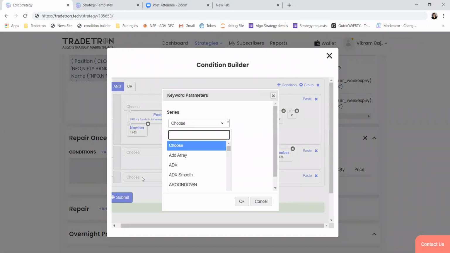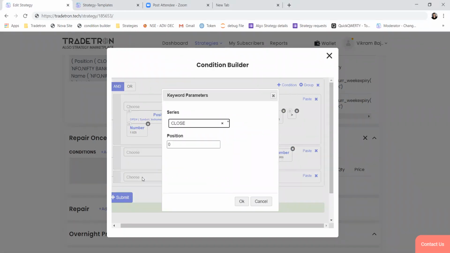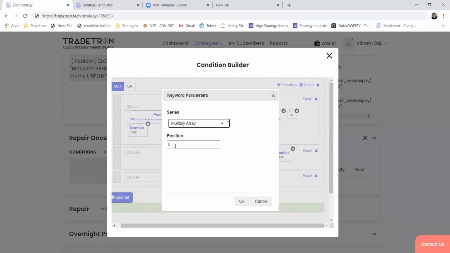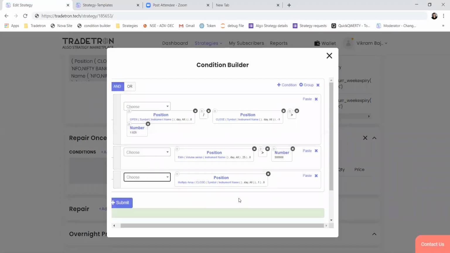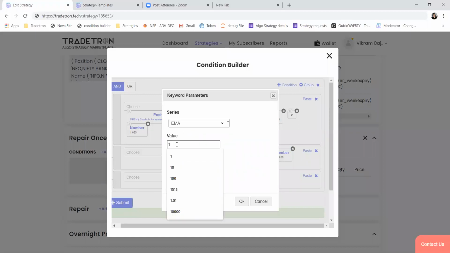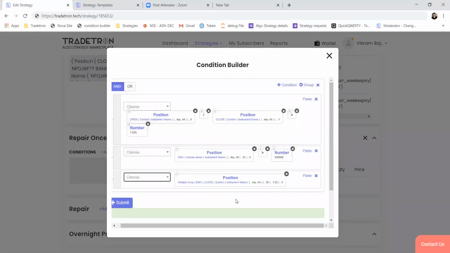Let's say I want to multiply the close value or EMA, to get a channel of EMA, 1.02, so 2% above the EMA value of close.